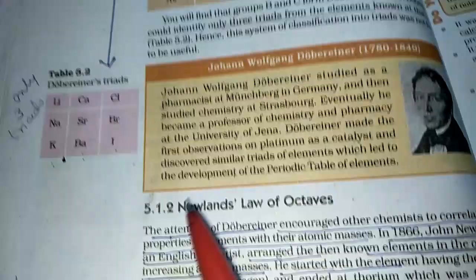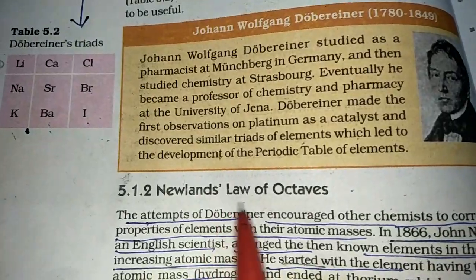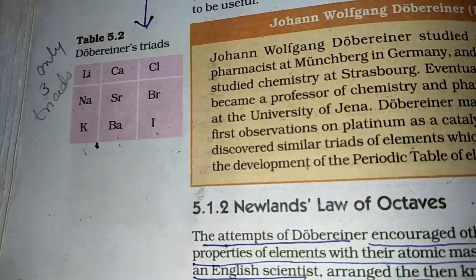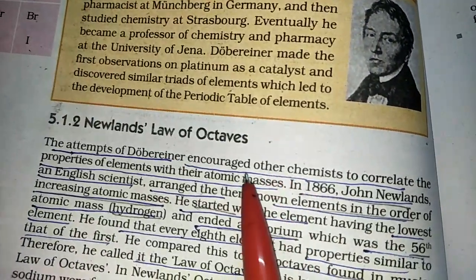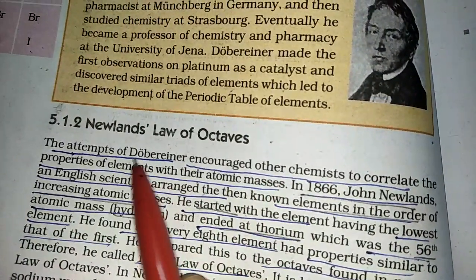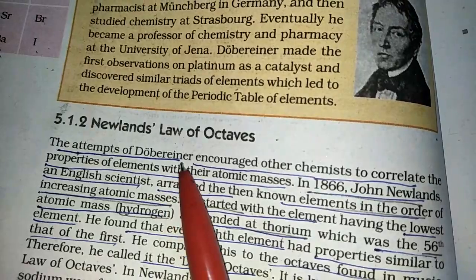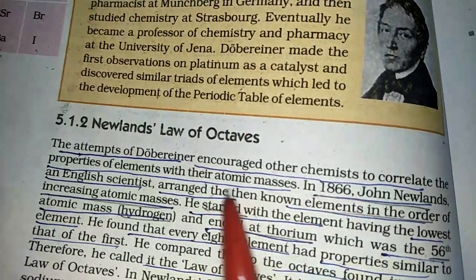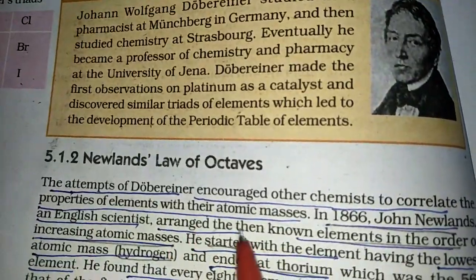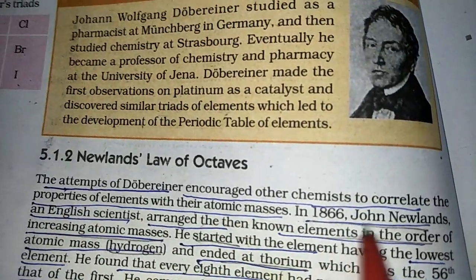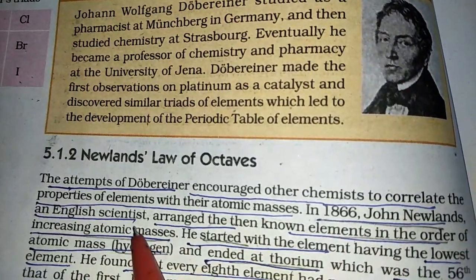The next was Newlands' law of octaves. Because of the attempts made by Dobereiner, other chemists were also encouraged to do this arrangement. John Newlands was the next English scientist.